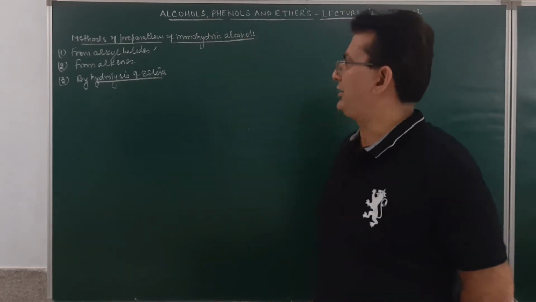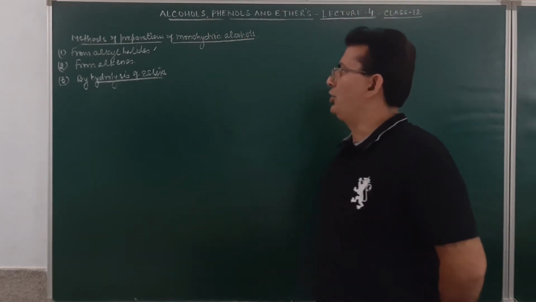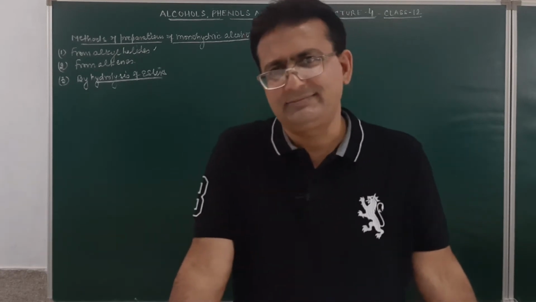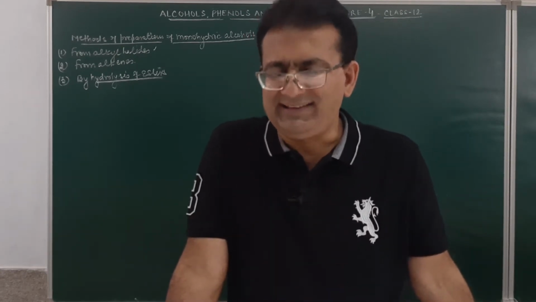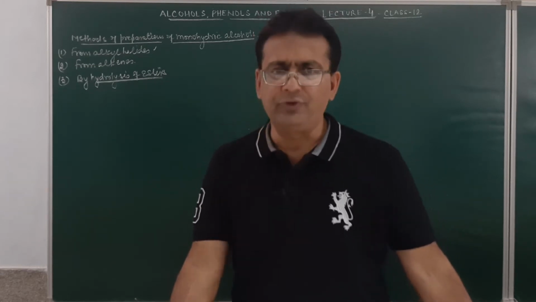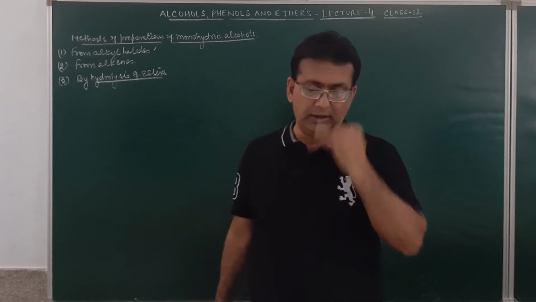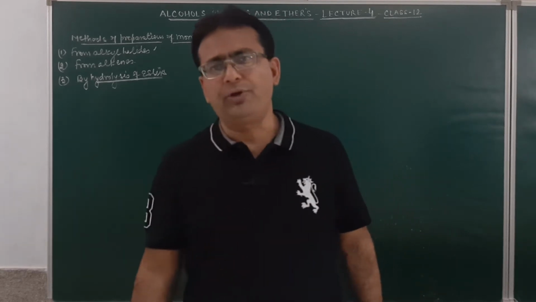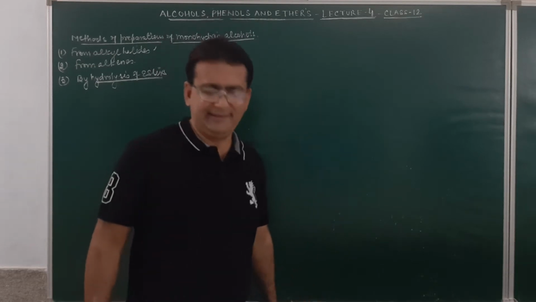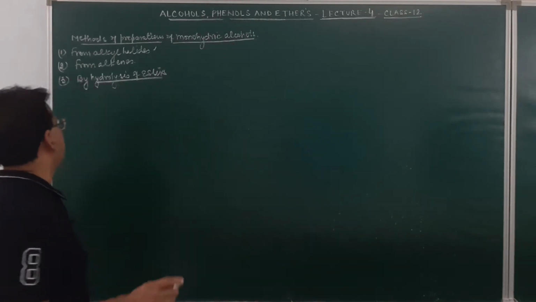Now the third method of preparation of monohydric alcohols is from esters. Students, esters when hydrolyzed in presence of acid or alkali result in the formation of a mixture of alcohols and carboxylic acids. How will we do this reaction?